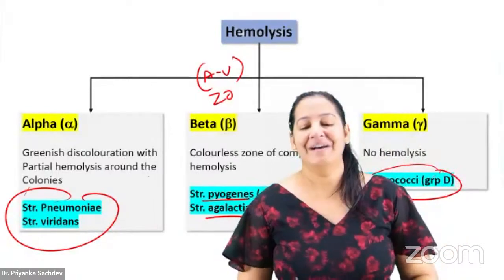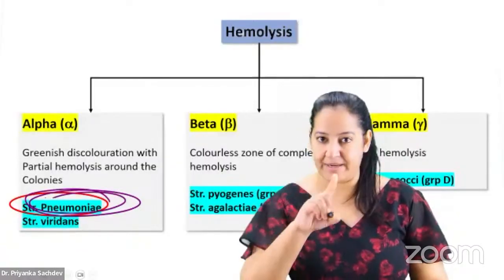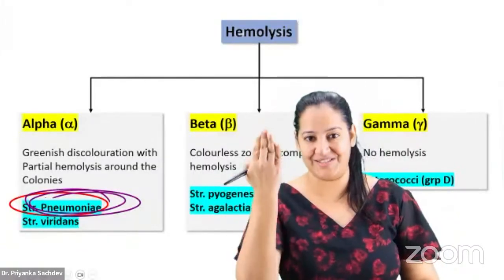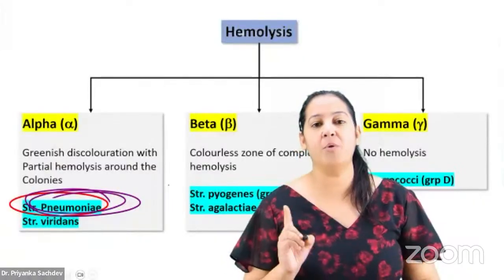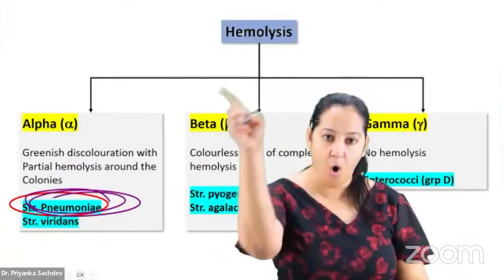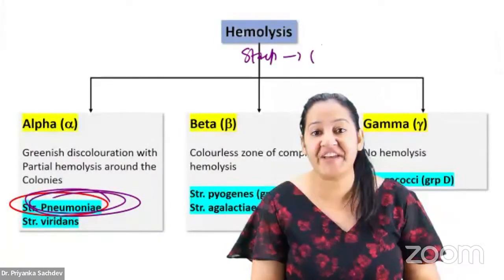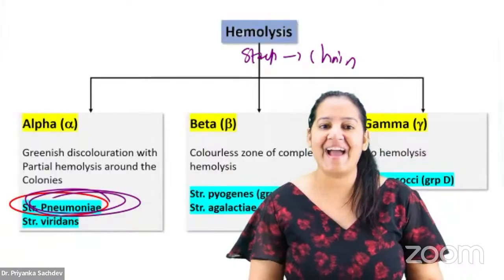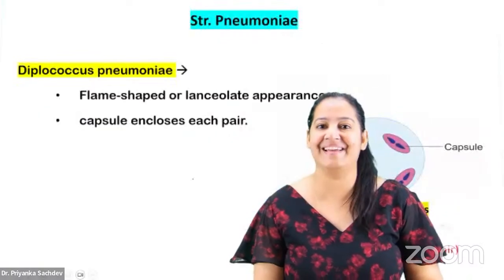So let's come to pneumoniae. In this sequence only I will take them, one by one. Tell me the unique reactions. What questions come about pneumoniae in your exam? So pneumoniae is arranged in pairs. We are studying Streptococcus, by the way. Streptococcus are in chains, they all are in chains except pneumoniae. Pneumoniae is in pairs.